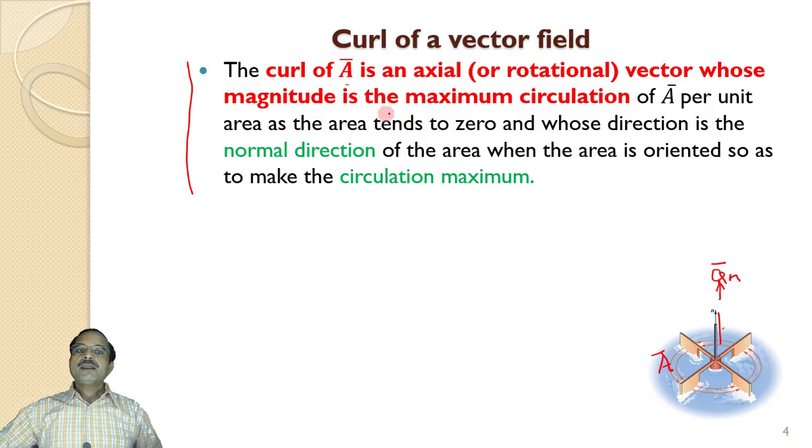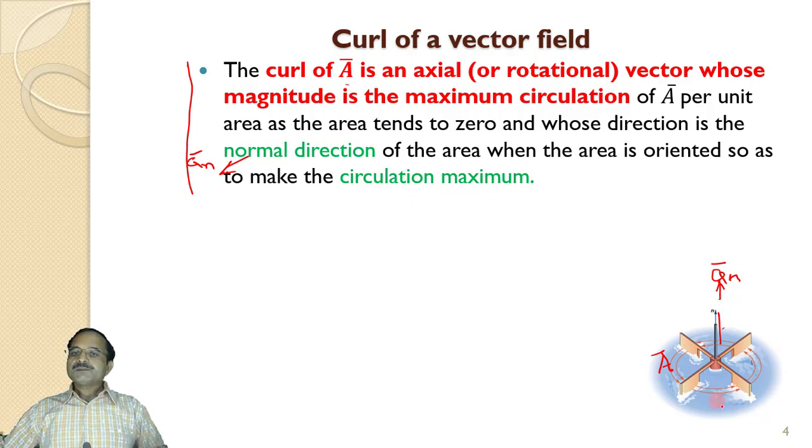So curl of vector A is the maximum circulation of A per unit area as the area tends to 0. Whatever area we consider here, we assume that this area is tending to 0. And as we have seen, the direction is the normal direction of the area, so it is aN of the area. Now this area is so oriented so as to make the circulation maximum.